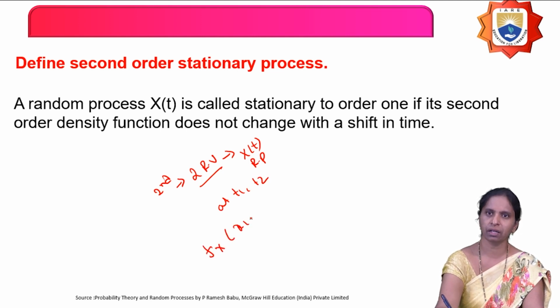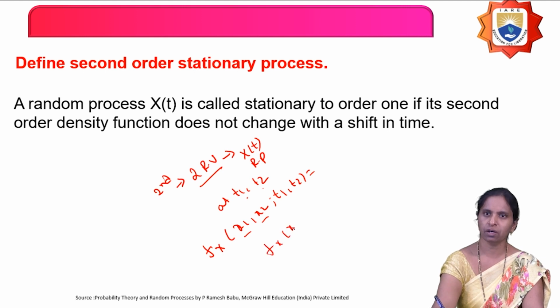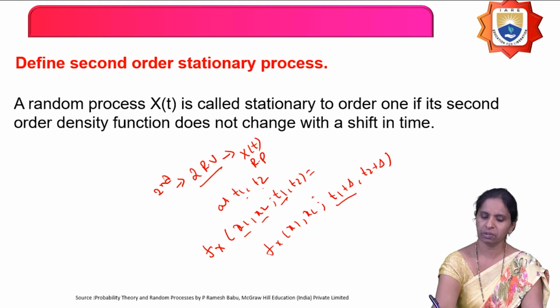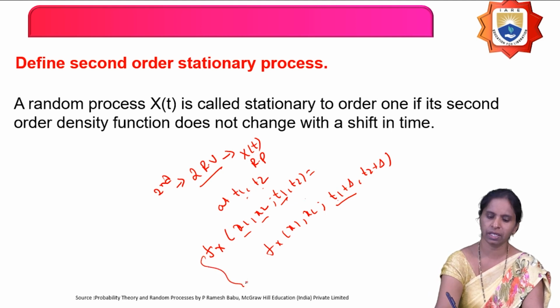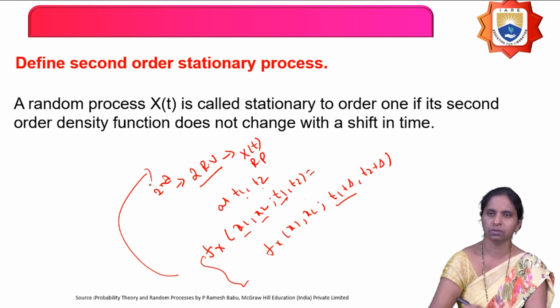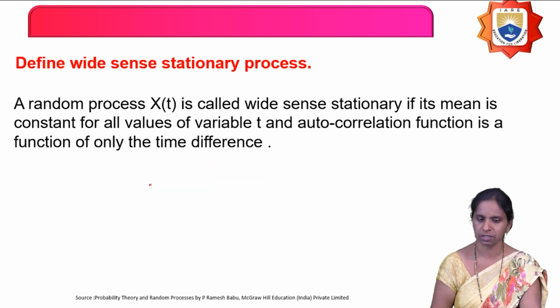It means we are defining two random variables at t equals t1 comma t2. Fx of x1 comma x2 at t1 comma t2 is equal to Fx of x1 comma x2 at t1 plus delta and t2 plus delta. Previously the time was t1, now it is shifted. So even though the time is shifted, the density function should not change. Then it is called a second order stationary random process.